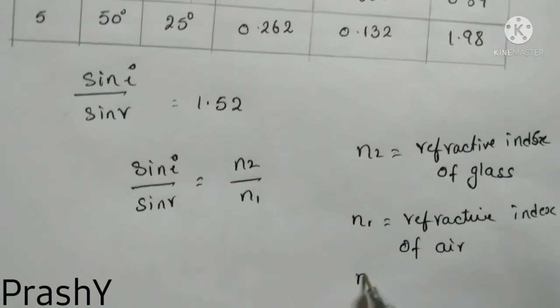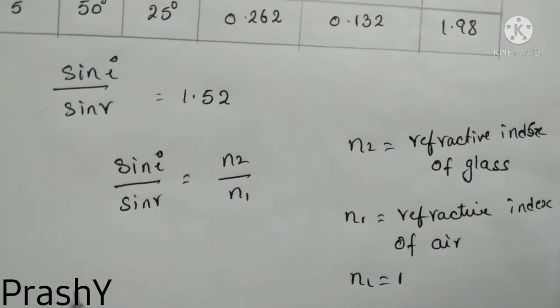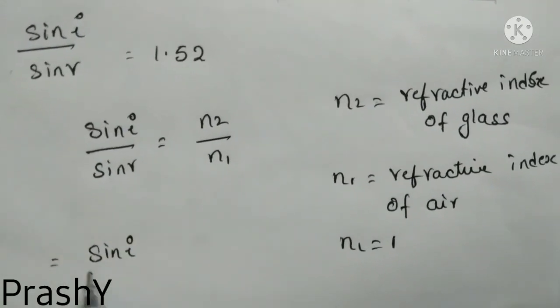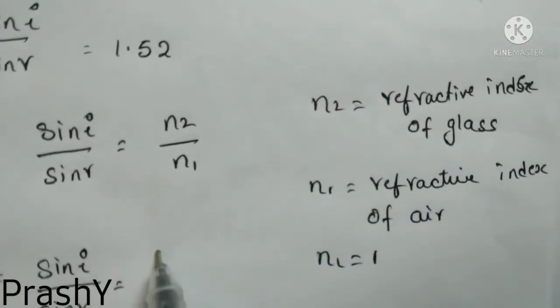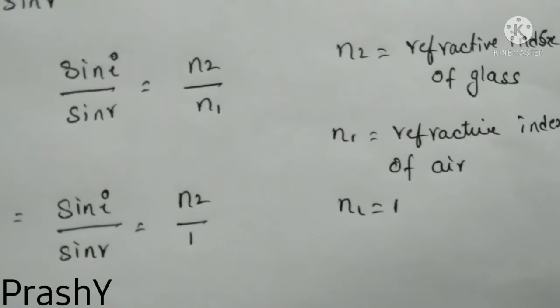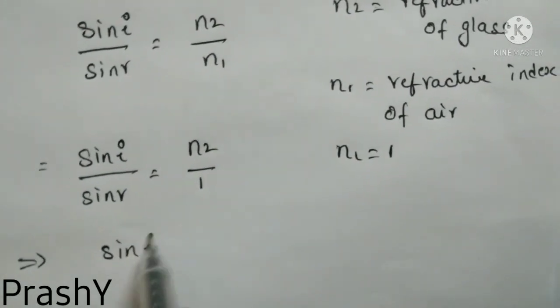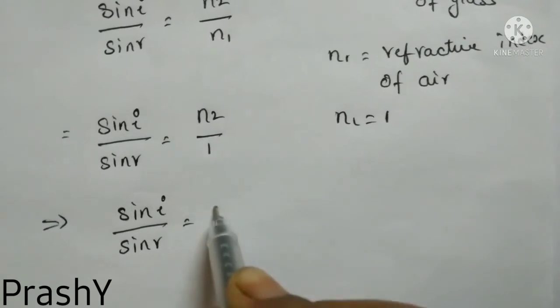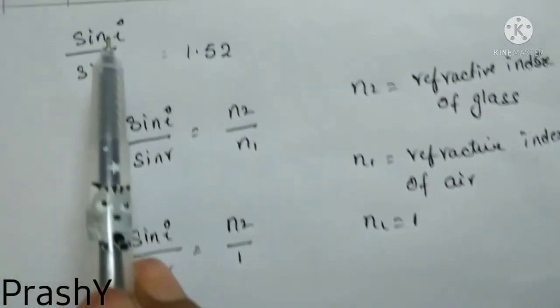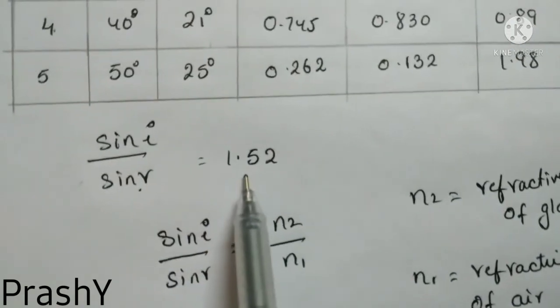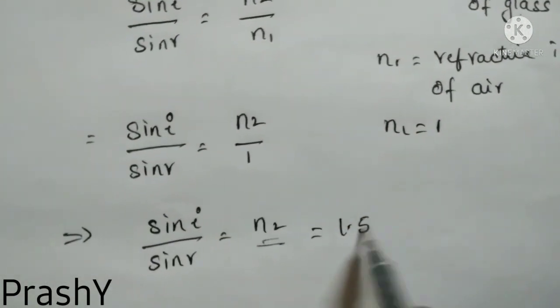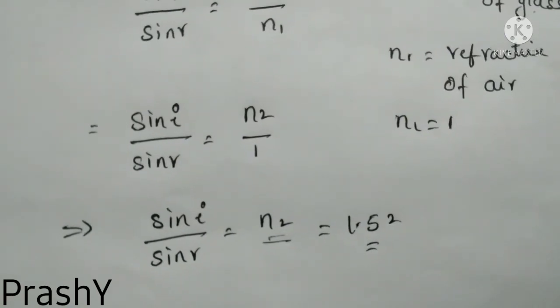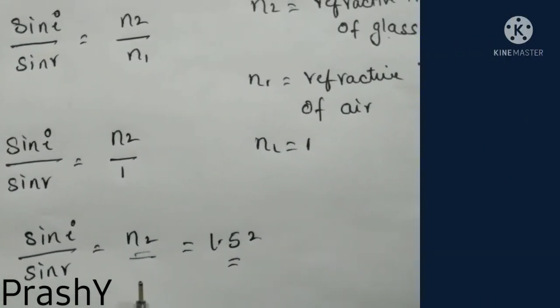We know that the refractive index of air is 1, so I am substituting 1 here. So we will get sin I by sin R is equal to N2 by 1, which implies sin I by sin R is N2. From the above tabular form we got sin I by sin R is 1.52, and here sin I by sin R is equal to N2. That means N2 is the refractive index of glass medium. So this is equal to 1.52. That means 1.52 is the refractive index of the glass medium.